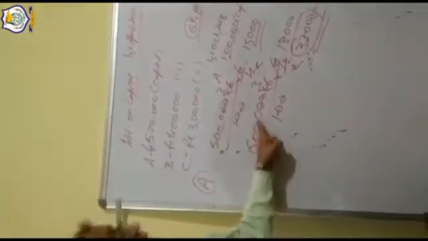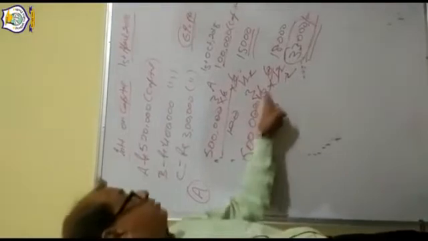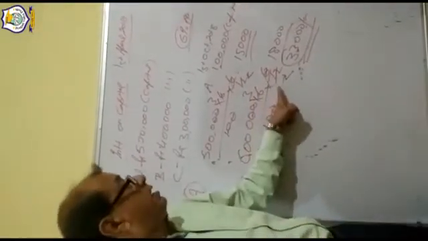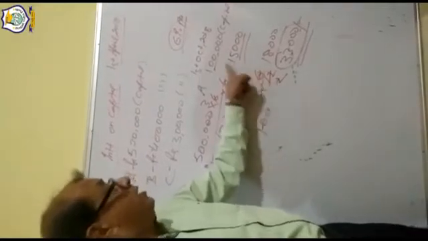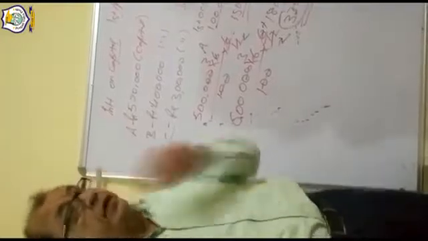So 6 lakh at 6% for 6 months is 18,000. When we add both interests, it comes to 33,000. So A will get 33,000 as interest on capital.